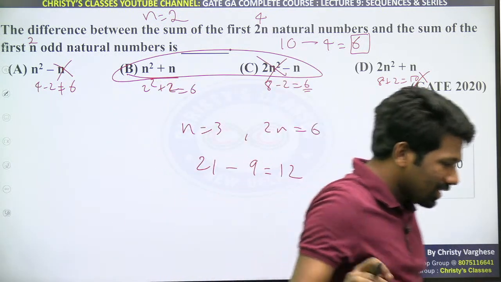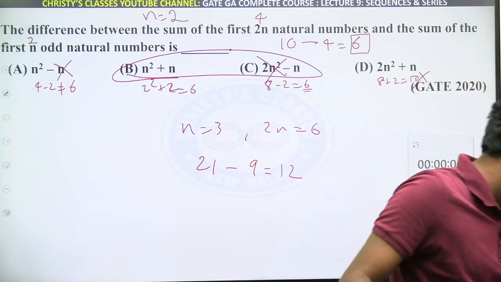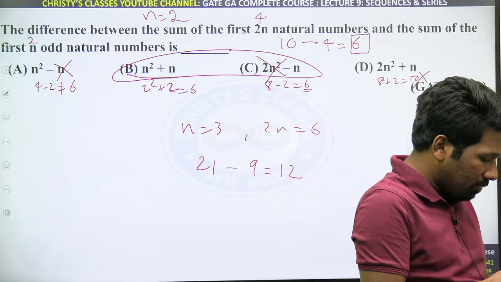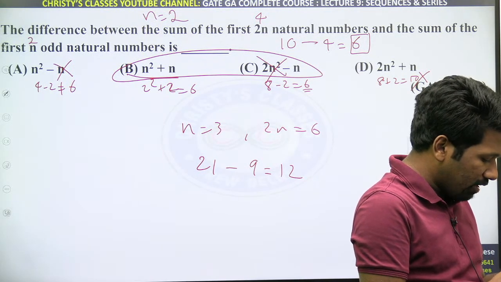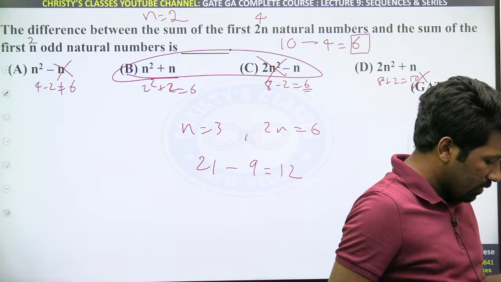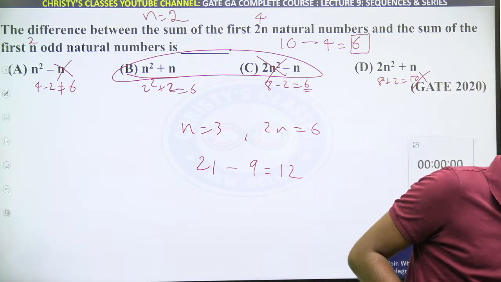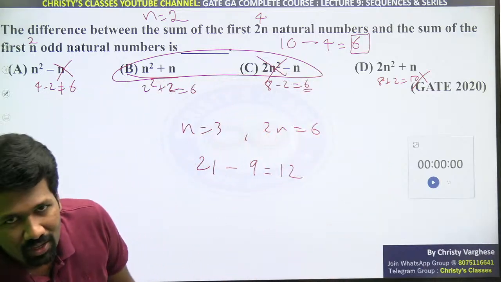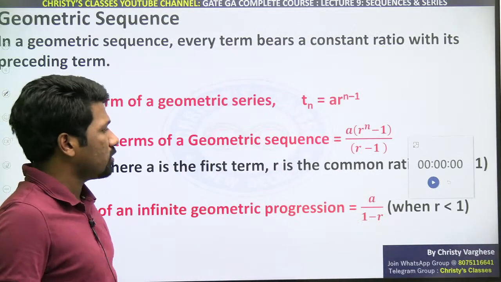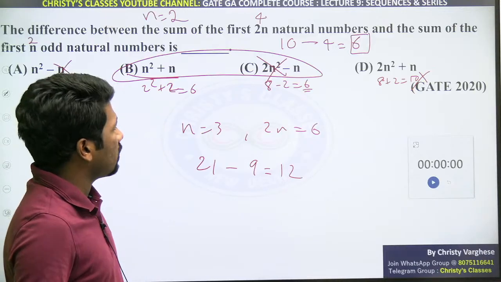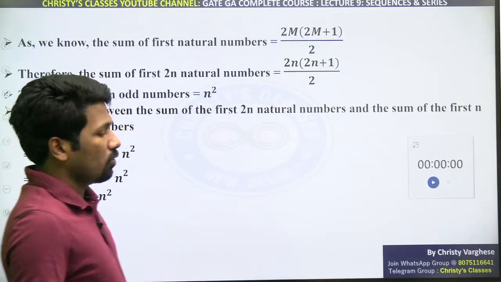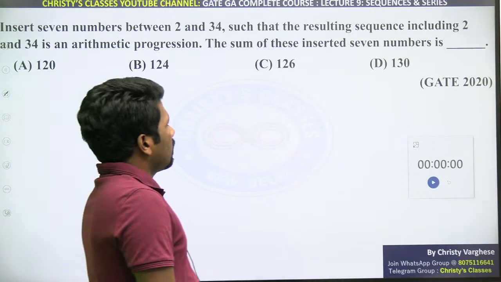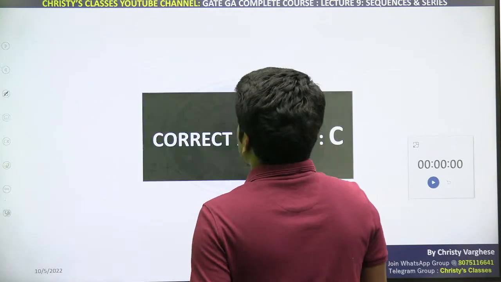Did you understand? Yeah, most of the questions there can be a plan B. There can be a plan B, and the plan B here, if you are not at all okay with the first plan or first approach, you can use the second approach, taking example method. सबको clear है? Yeah, obviously here the first approach is faster. First approach is faster. If you are not okay with it only, then use the other one.